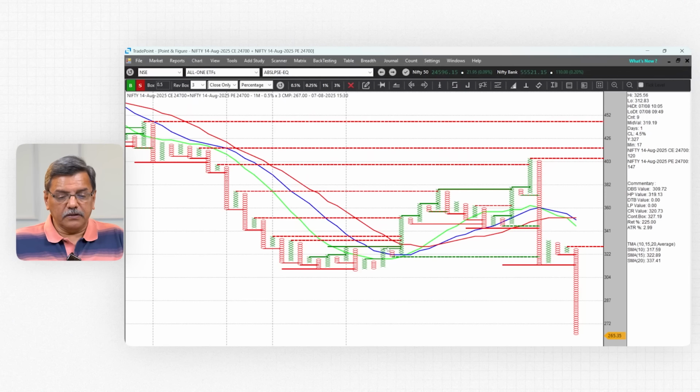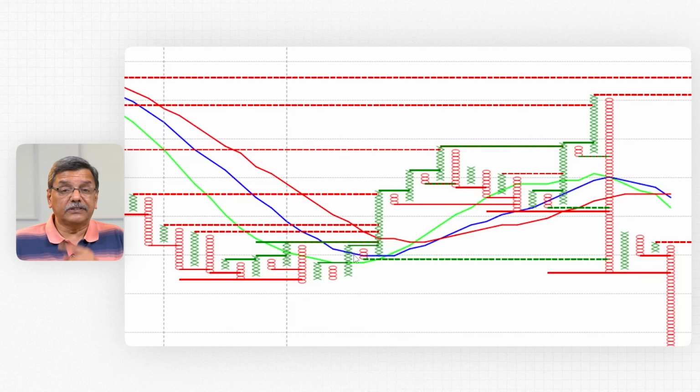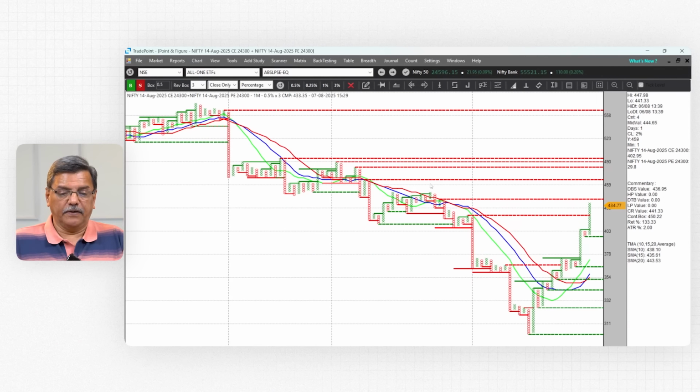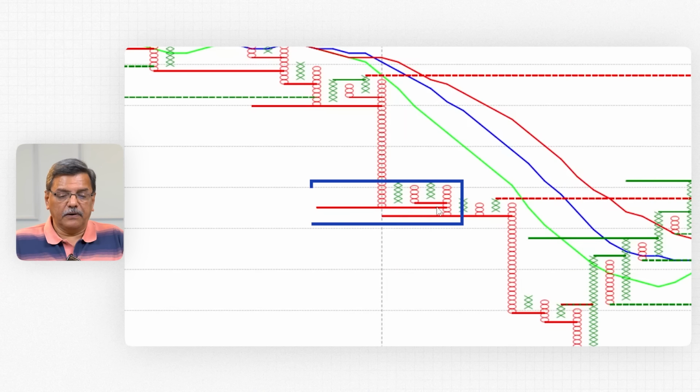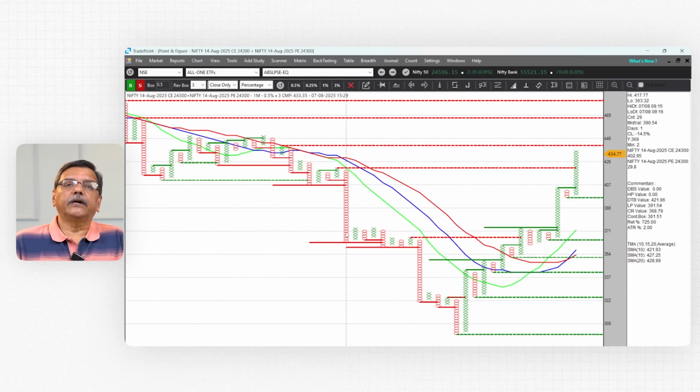For the next week, this slope is slightly lesser, but still the direction is the same. So this 24,700 straddle is bullish. It is going up, which means the put is bullish because the straddle is going up. And like I said, the dominant leg is the put, even for the next week's expiry, because this is 200 points higher. And if you go to the 24,300 straddle of next week, this was clearly bearish. So this was an anchor column because, like I said earlier, there was a gap down. So this opened from 420 all the way to 363. After that, this double bottom sell, or the turtle bearish trade, which is below 360, was a trading trigger.